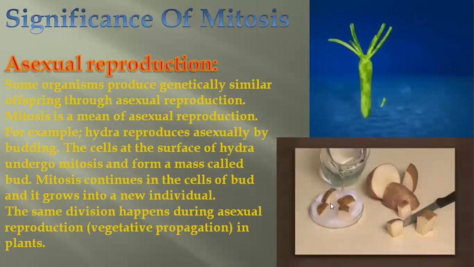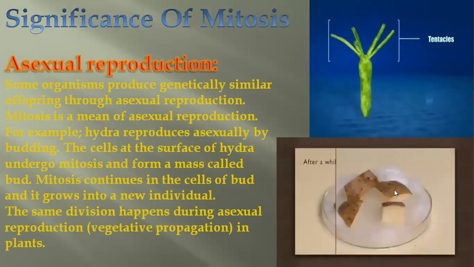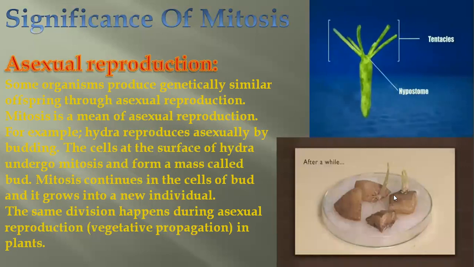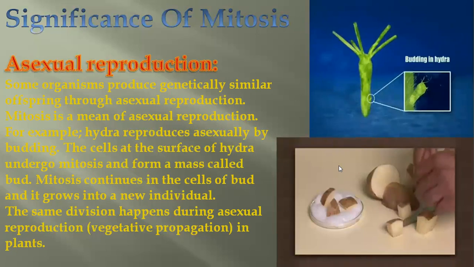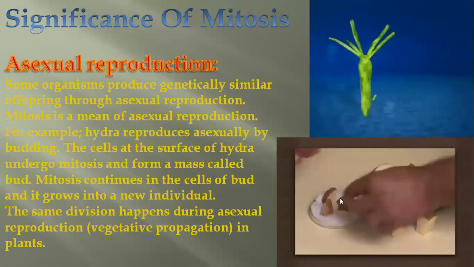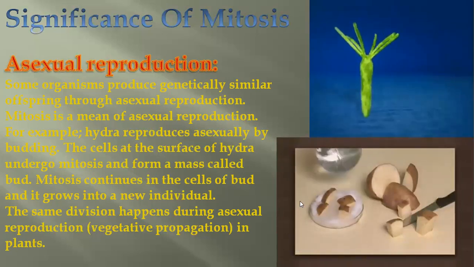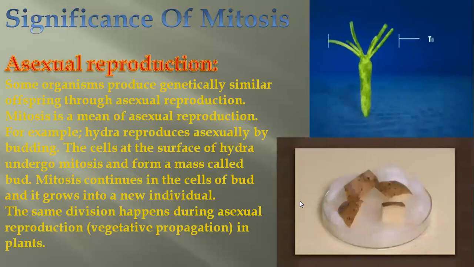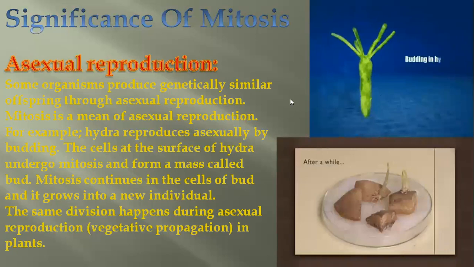After some days or some hours, you can see there are sprouts. These black spots are the eyes. From here the roots and shoots are going to arise. You can see this activity in your kitchen also, when onions, garlics and potatoes sprout in some seasons when they are kept in moist places.